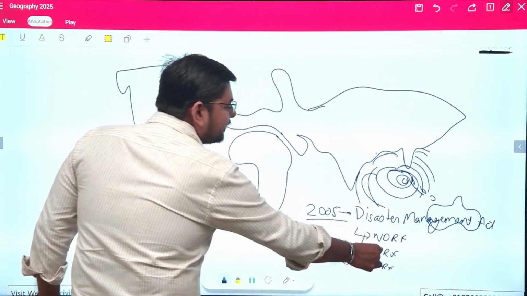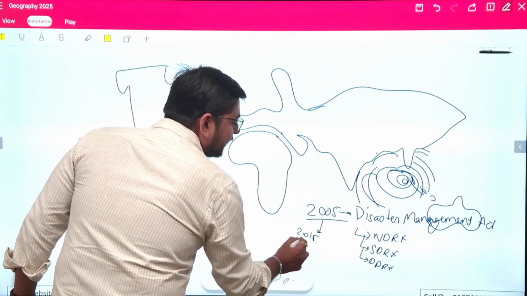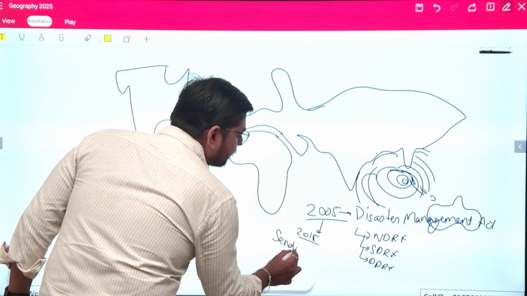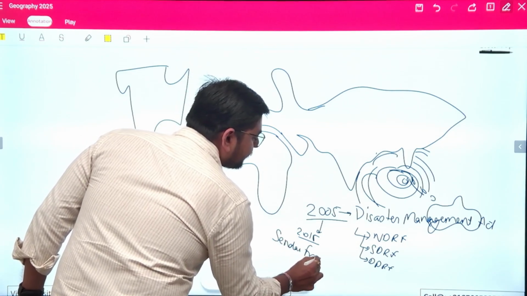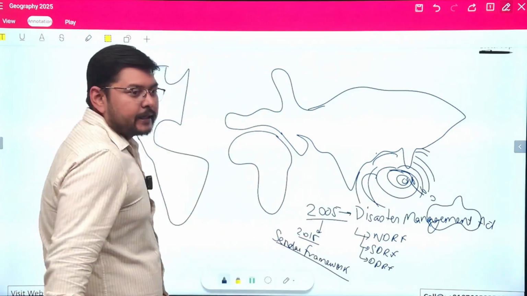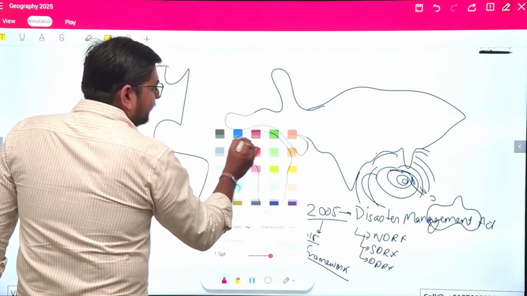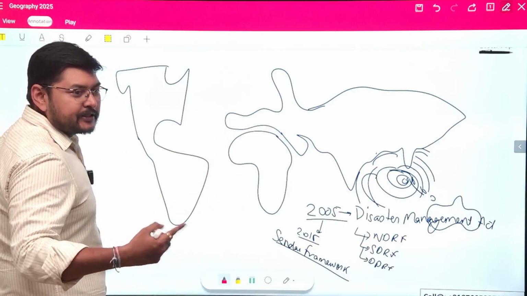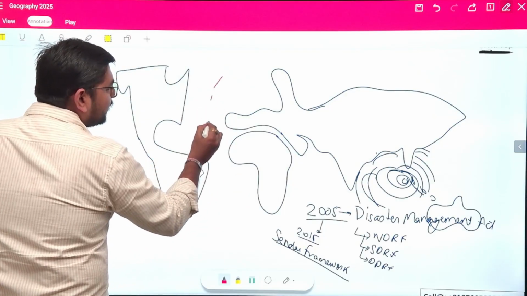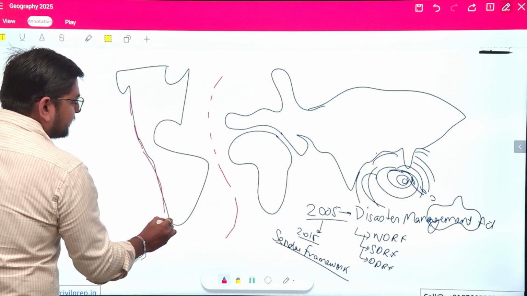Okay, and this system was again upgraded in 2015 to the Sendai framework. With it, we have found the regions where the tsunami is basically occurring. We see that majorly these are the regions where the interaction of the plates is taking place.